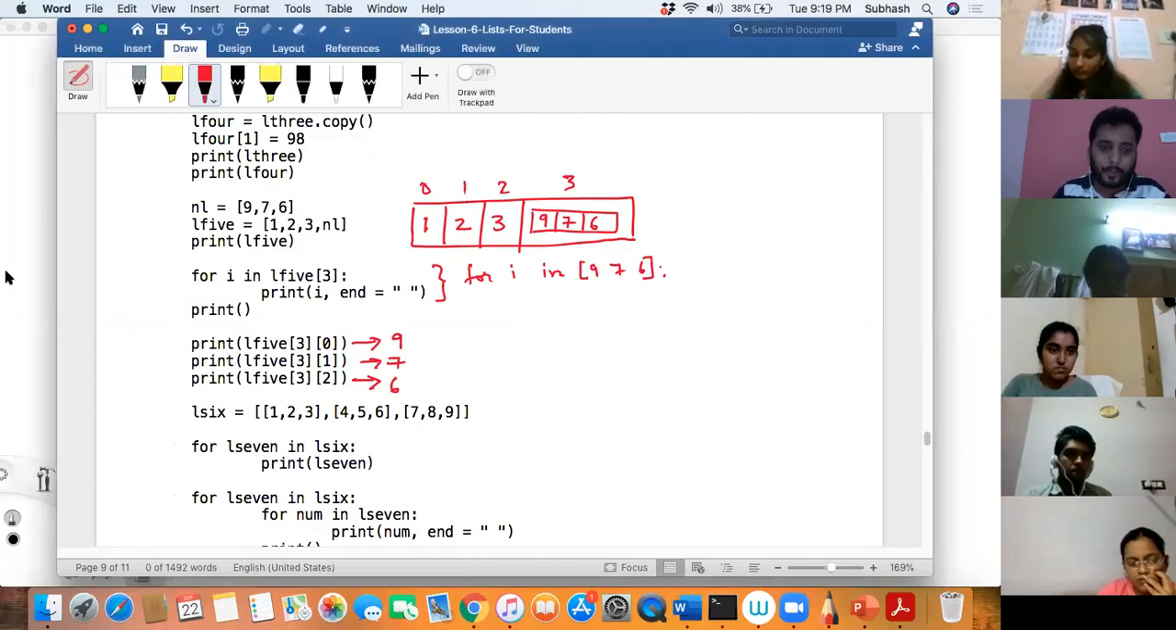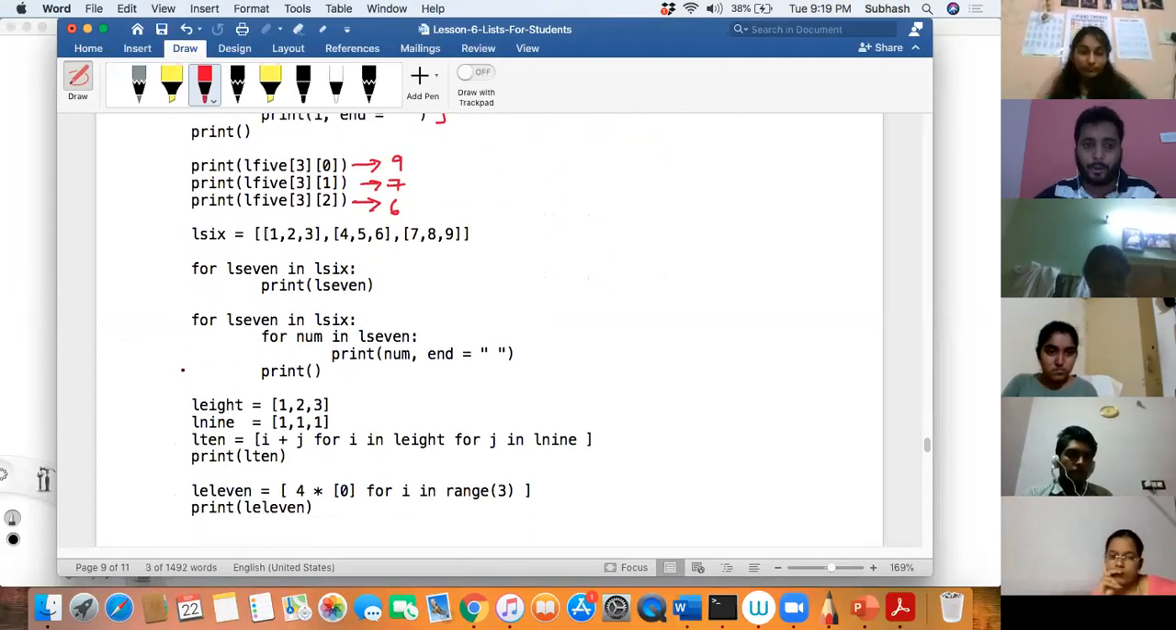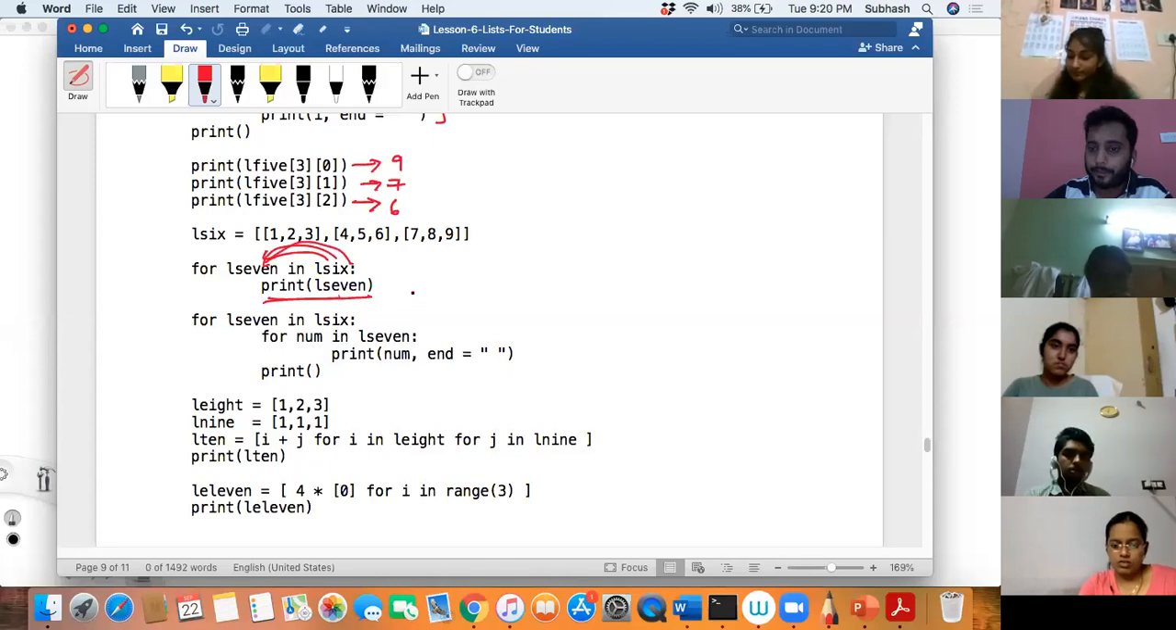Now, how does for work? For variable in sequence. Can you tell me what will be the output of this? Danya Manjunath, see properly, what will be the output of this? L6. It will take the first element, print it. Second element, print it. Third element, print it.